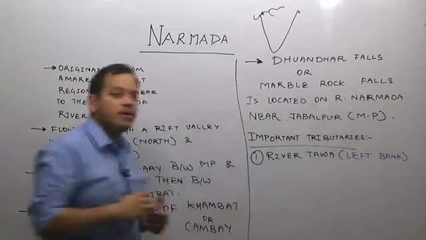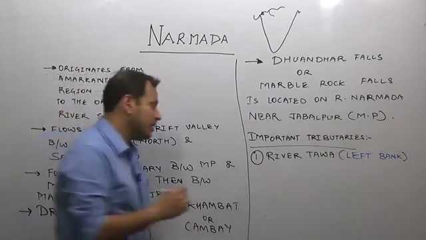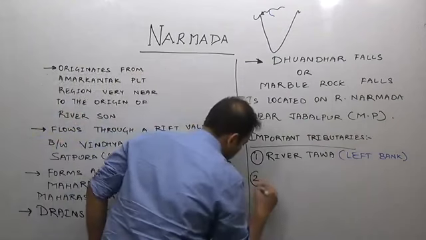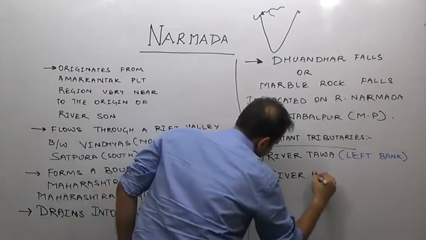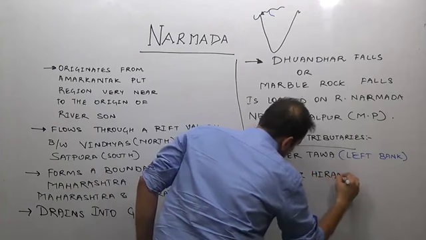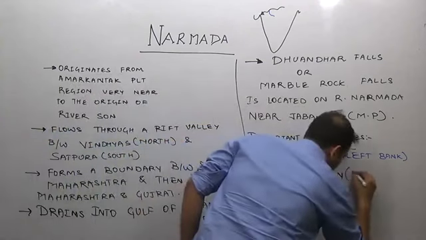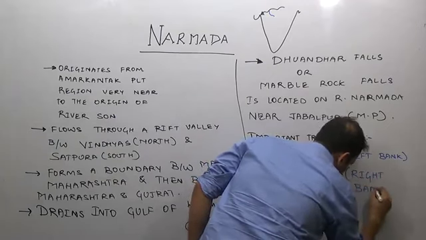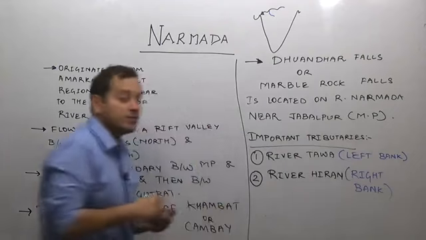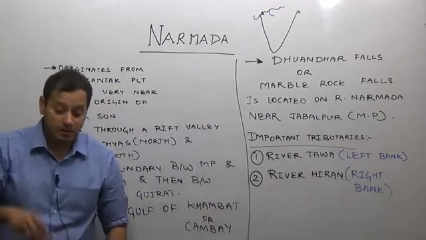The other important tributary of river Narmada is river Hiran, which is a right bank tributary. It's a right bank tributary. So these are the important points you should remember about Narmada.